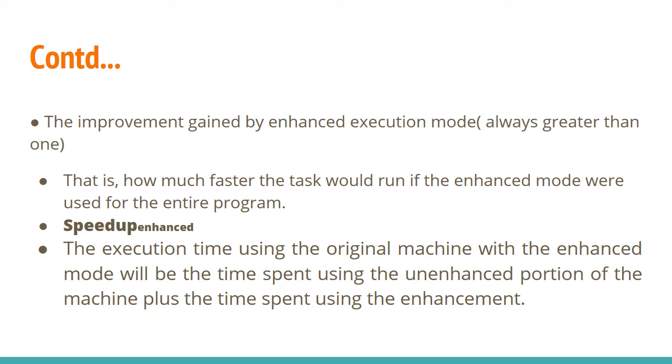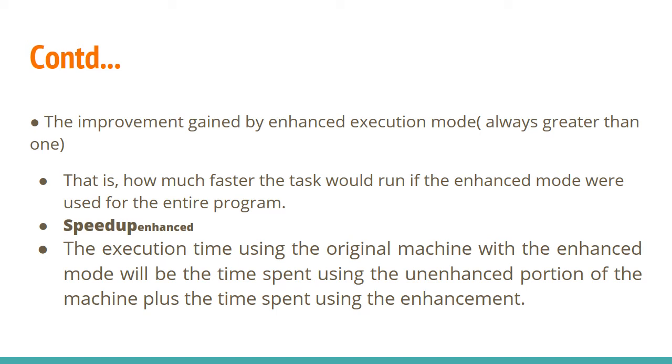So using these two, the fraction enhanced and the speed up enhanced, we can evaluate the execution time as well as the speed up. The execution time using the original machine with the enhanced mode will be the time spent using the unenhanced portion of the machine plus the time spent using the enhancement.